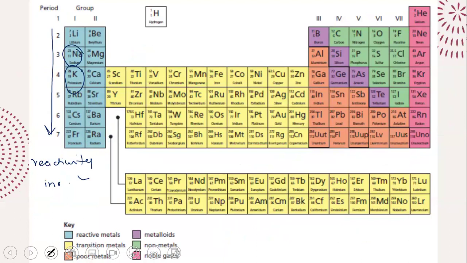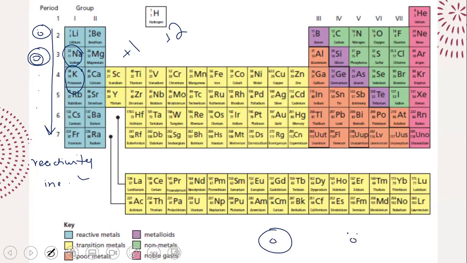Why though? Why is that reactivity increasing? The reason for that is the increase in the number of shells. Group 1 and group 2 make positive ions, +1 and +2. How do you make positive ions? By losing electrons, right? That's how you become a positive ion, you lose electrons. So think of it this way. The larger your atom, the further away the electron is going to be from the nucleus.